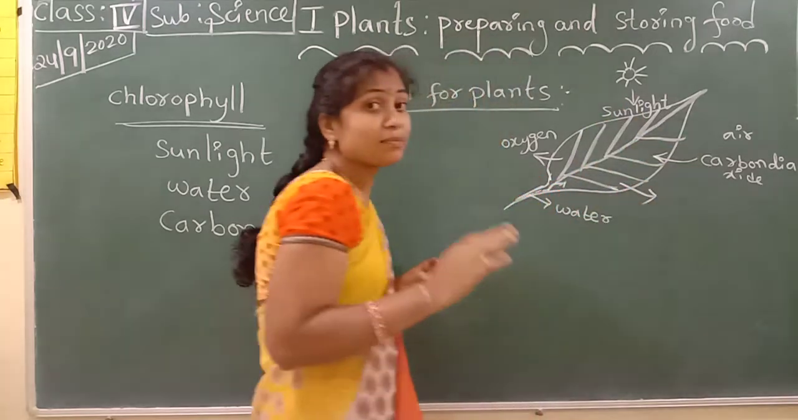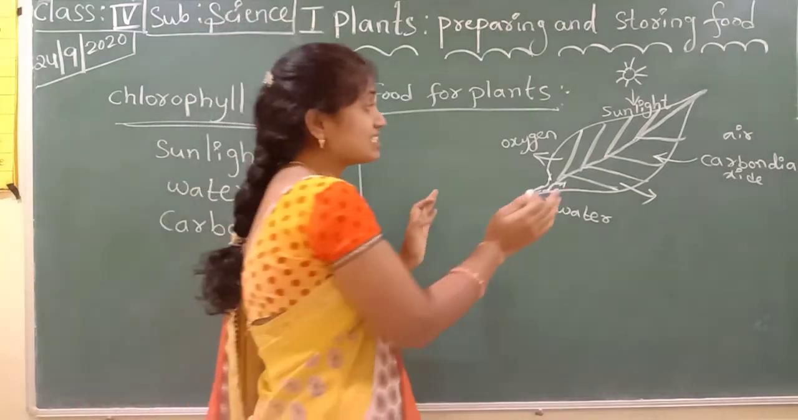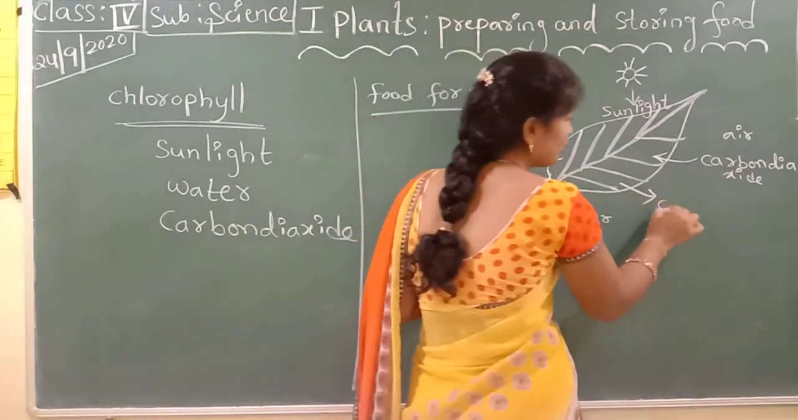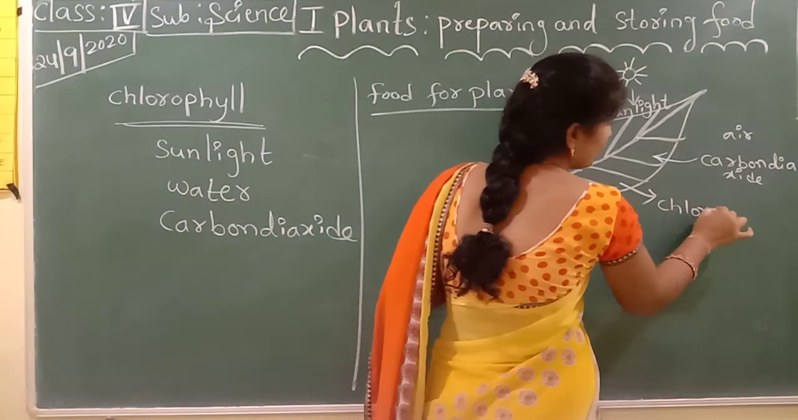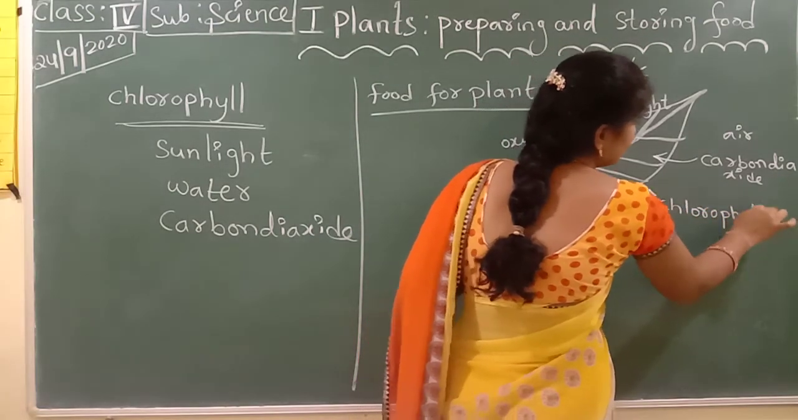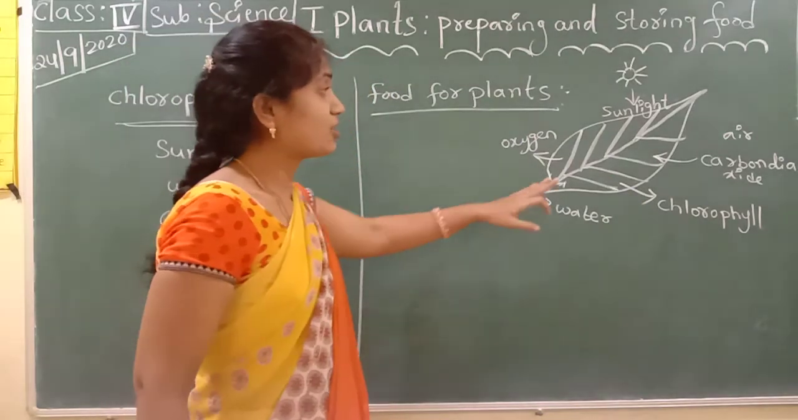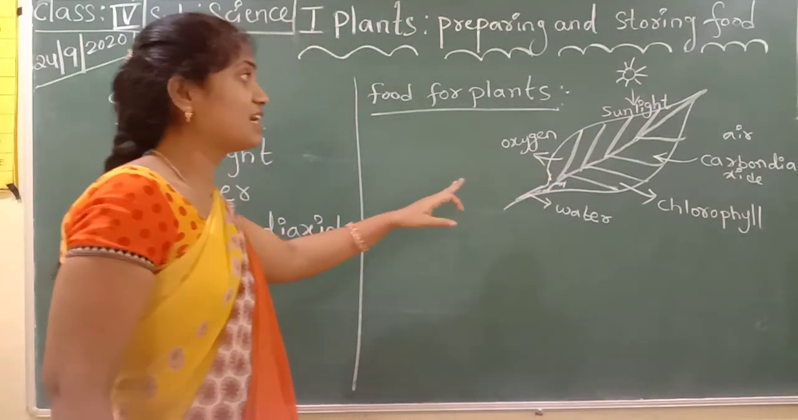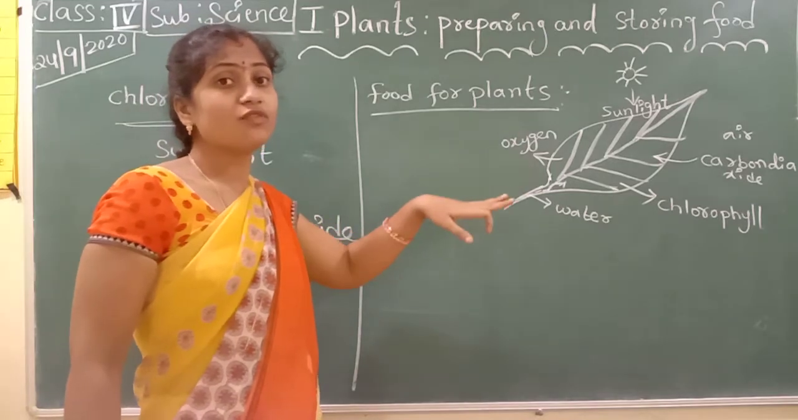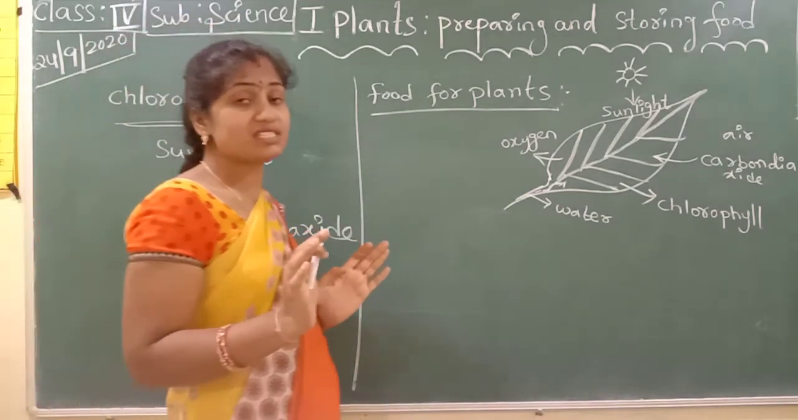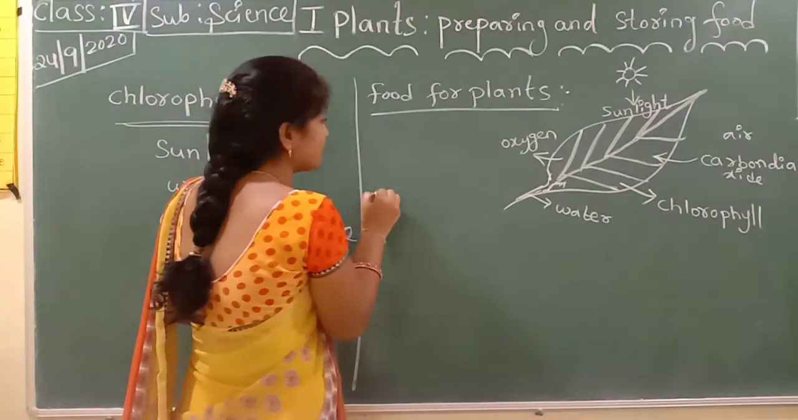Green leaves only prepare their own food. This green substance in the leaf is a very important substance. What is it? Chlorophyll. So these green leaves take water and carbon dioxide in the presence of sunlight, and they can prepare their own food. This is called one simple process. What is the name of this process? Photosynthesis.